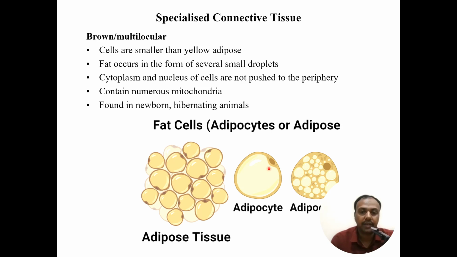Unlike the yellow, which had a single globule of fat, here you can see multiple globules of fat. In yellow, the nucleus was pushed to one side, whereas here the nucleus is not pushed to the periphery, so it can be seen in any part of the cell. Also, it has a lot of mitochondria compared to the yellow type. And as I mentioned before, it is seen in the newborn, and also in hibernating animals.